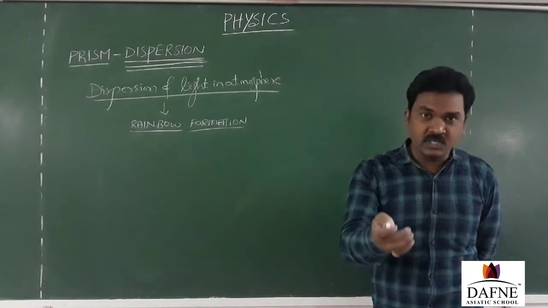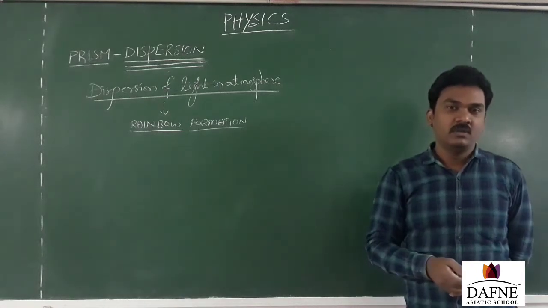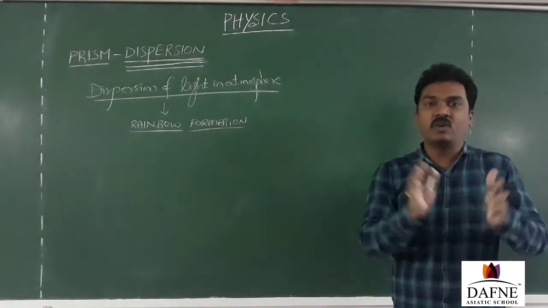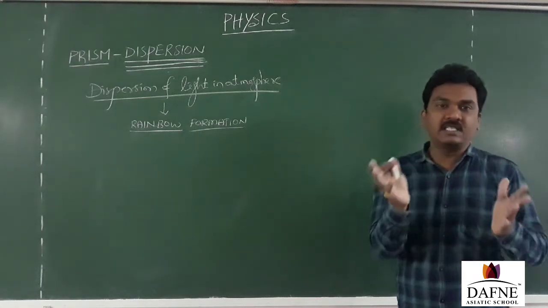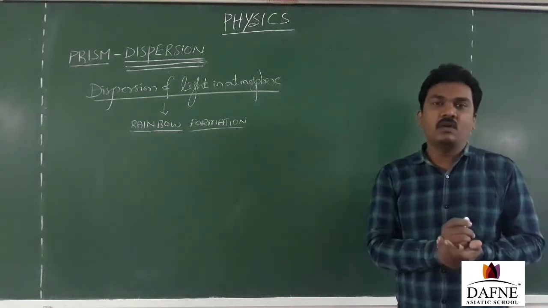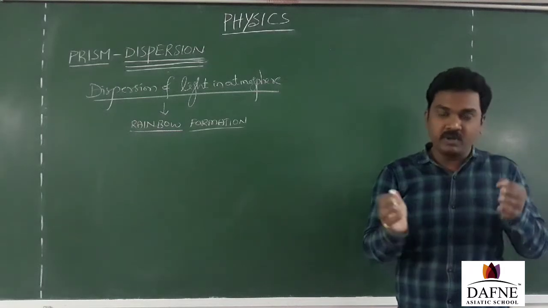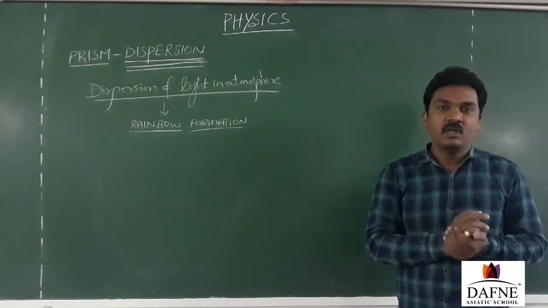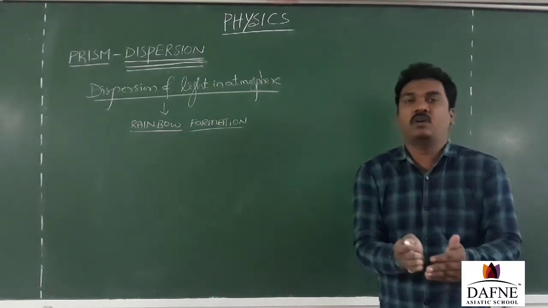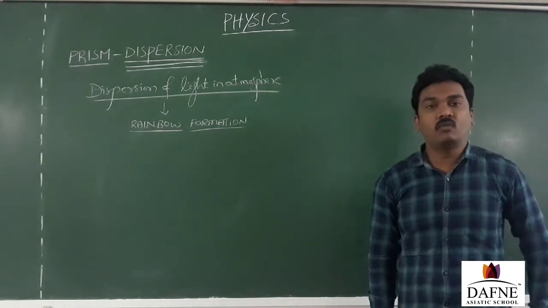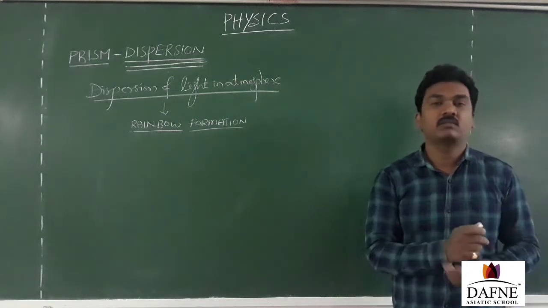Then who is dispersing is the next question. So what will be present in the air, in the atmosphere? There are many gases, all those gaseous molecules. Of course, light usually travels through the atmosphere at a speed of 3 into 10 power 8 meters per second. But apart from these gaseous molecules, something is going to disperse the light. Then what is going to disperse the light?